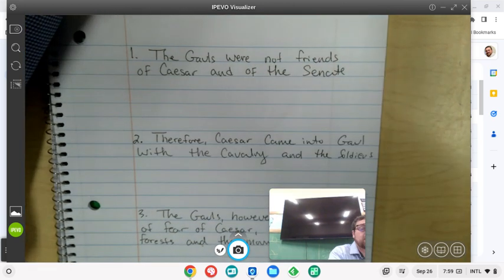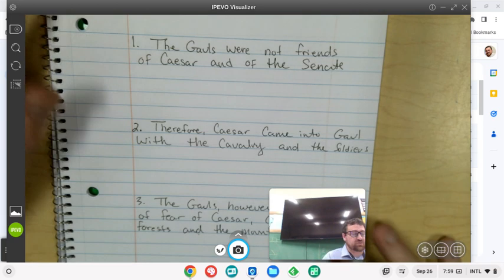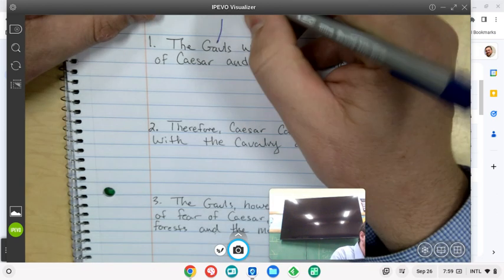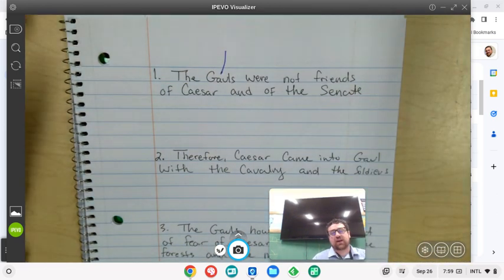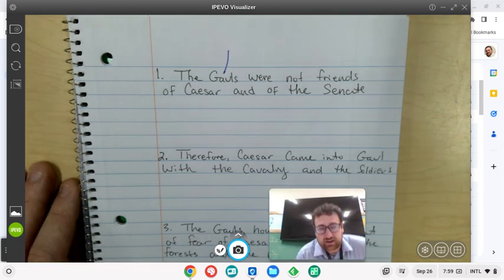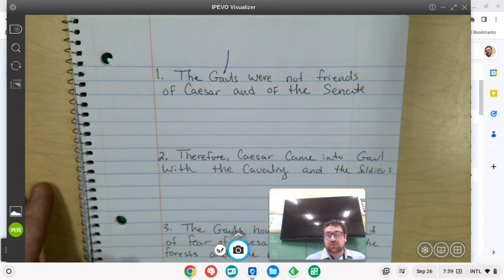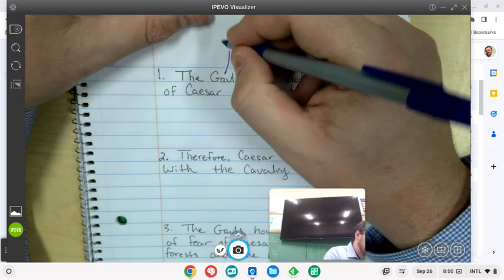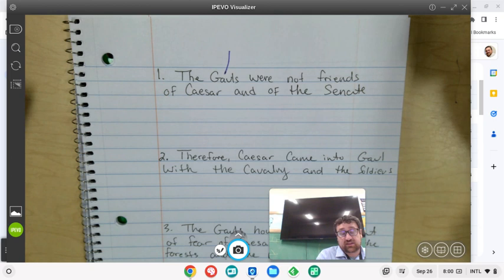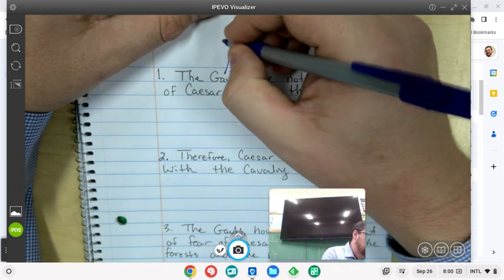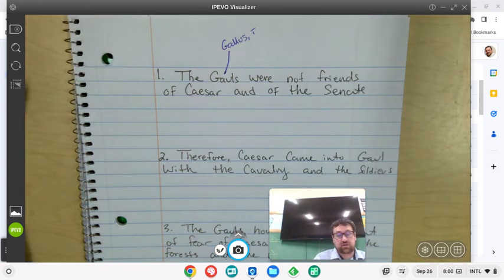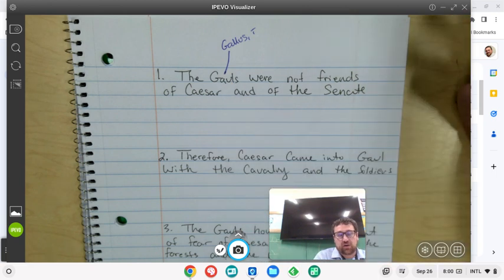Okay, and so here we go. The Gauls were not friends of Caesar and of the Senate. So we are, as I said, in the fourth declension, but we're going to see other words as well. So Gauls, sometimes it's helpful. I know I have you identify subject and verb first. Usually, I'm going to do that this time as well. But a step before that that is sometimes helpful, now that we've got four declensions to balance in our heads, is just to think of what the dictionary form for the word is. So Gaul is Gallus, Galli, a second declension masculine word, because when you're talking about the Gauls, you're typically talking about males who are Gauls.